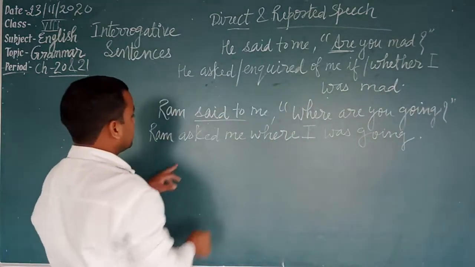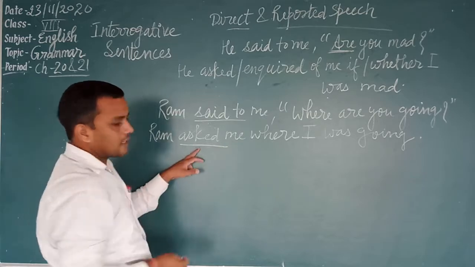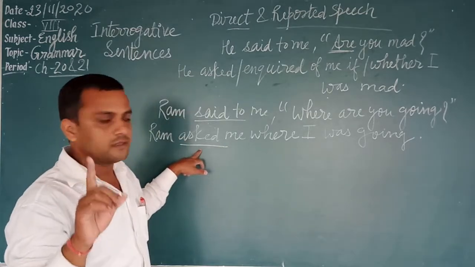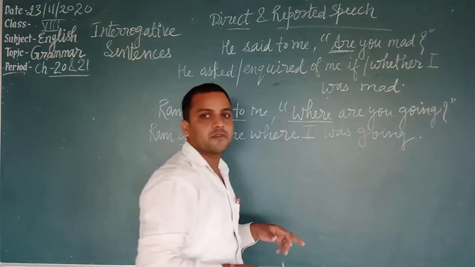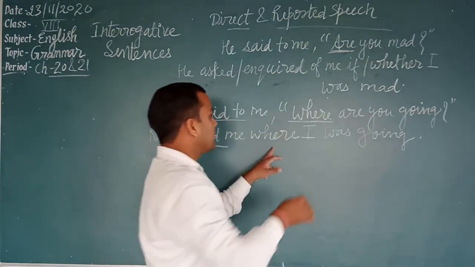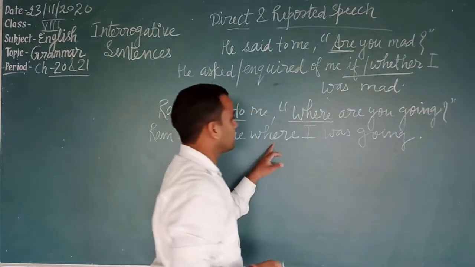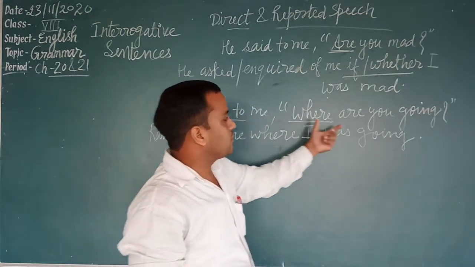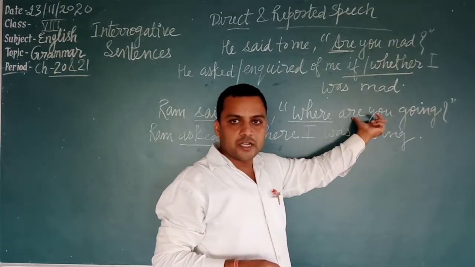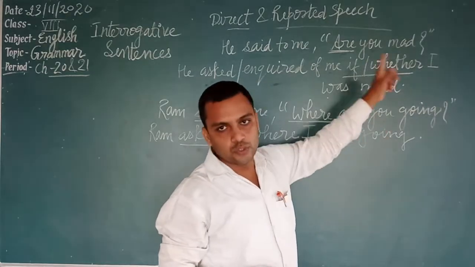Now see the second sentence. Ram said to me; Ram asked me. Asked or inquired, we can use any one. Here the sentence starts with a question word, a WH word, so we will not use if or whether. The given question word will be written here: where. After that we convert the sentence into assertive form. "Are you going?" becomes "You are going."